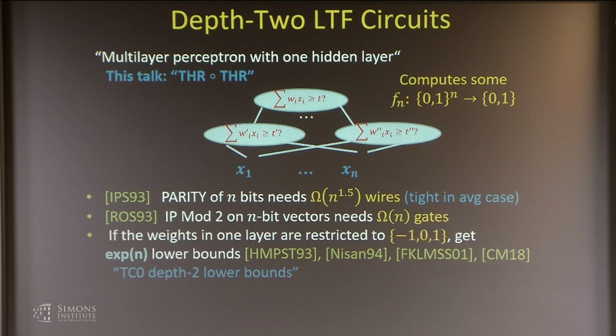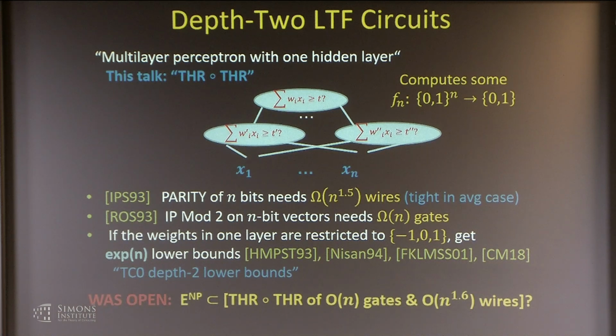And if the weights in one layer are restricted to, say, -1, 0, or 1, either the top or the bottom, there are exponential lower bounds known. In fact, even very recent work of Arkadev and Nikhil Mande shows that there are functions in threshold of threshold that cannot be computed by so-called thresholds of majorities. This was actually an open question. So these are so-called TC0 depth 2 lower bounds. You saw talks about these things yesterday.